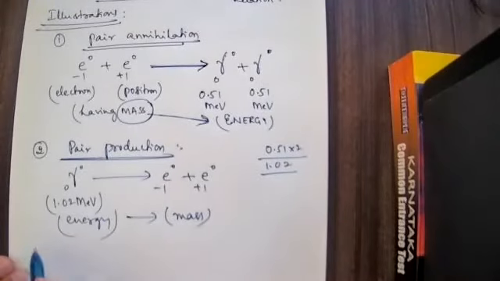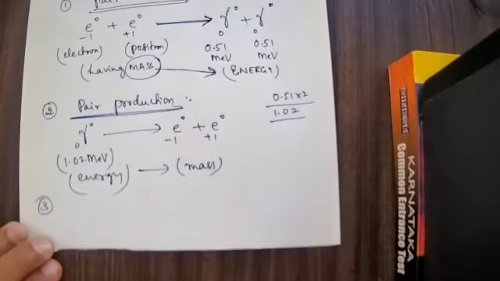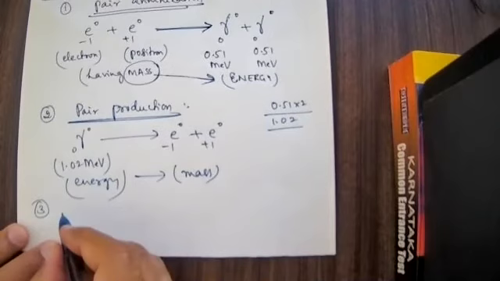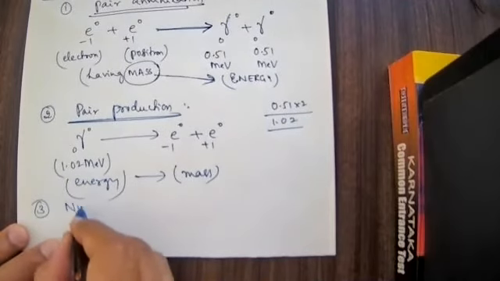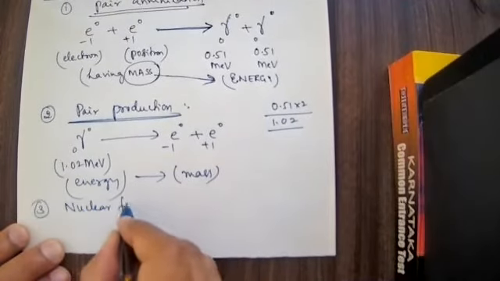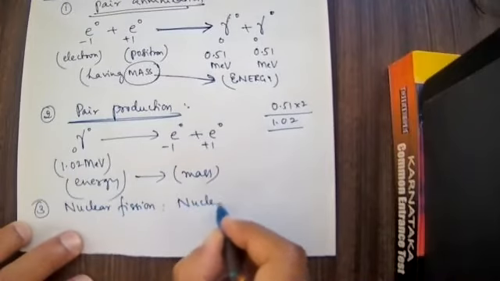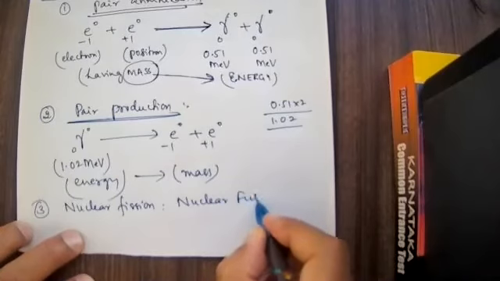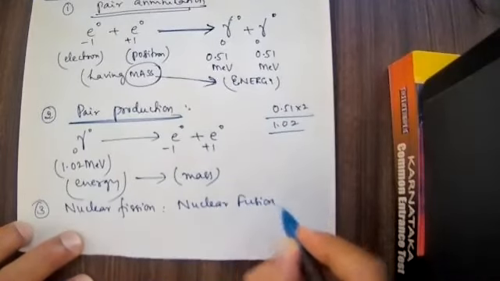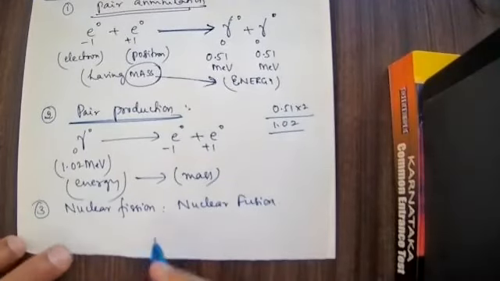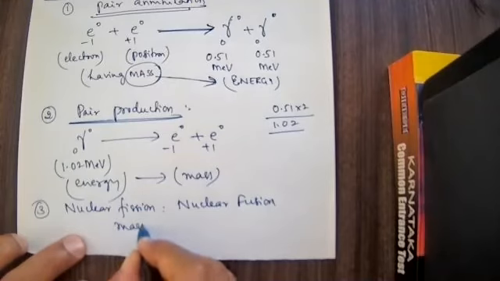Not only that, even in the case of number 3, nuclear fission and nuclear fusion, if I'm choosing nuclear fission as well as nuclear fusion reaction, there is a mass defect.